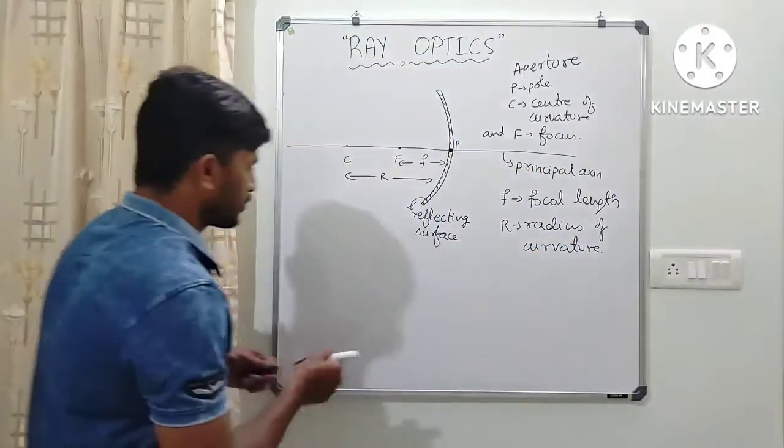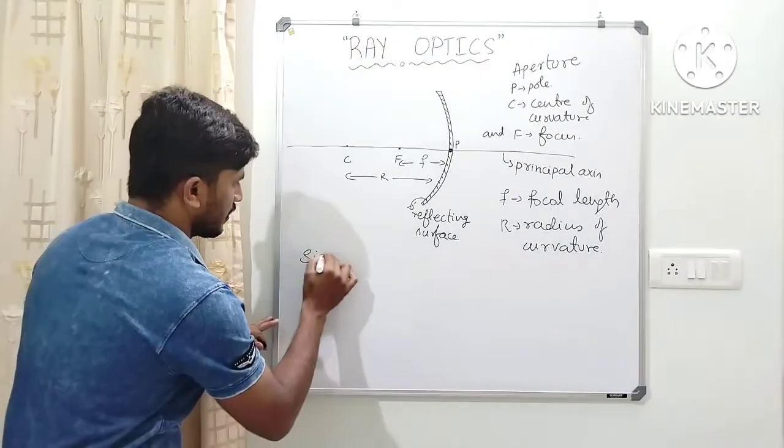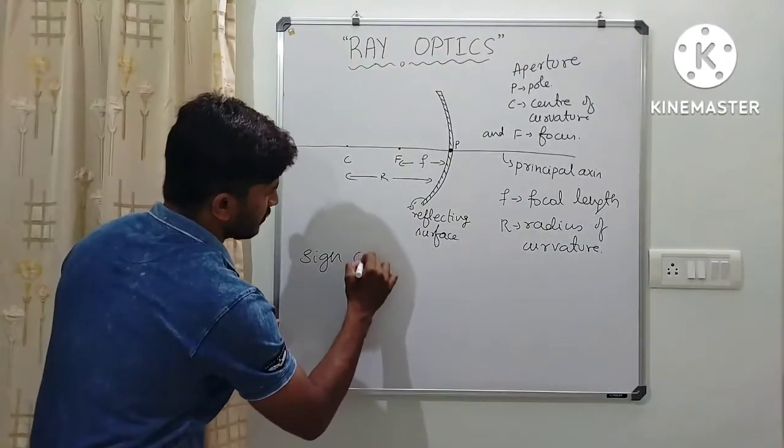So, what is sign convention? And sign convention for what?